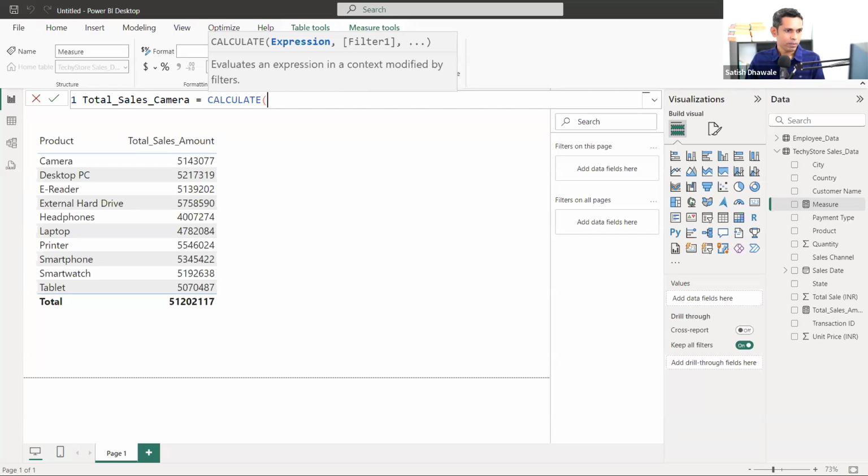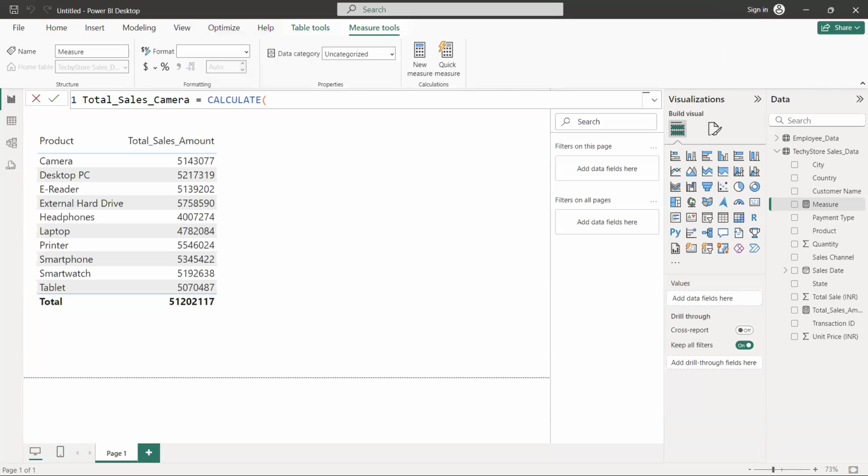Has anybody used the calculate formula before? Jayant ji, have you used it before? If yes, then let me know what the expression will be. Exactly. Very good.